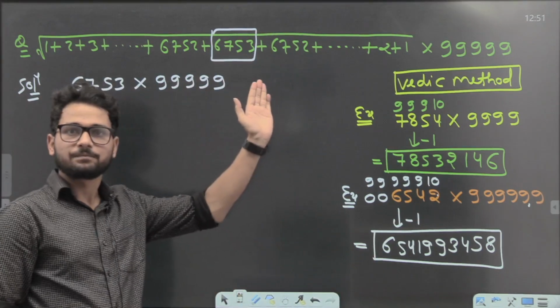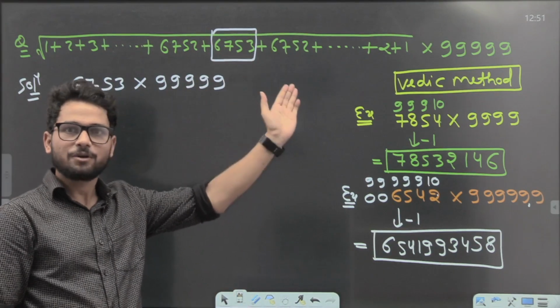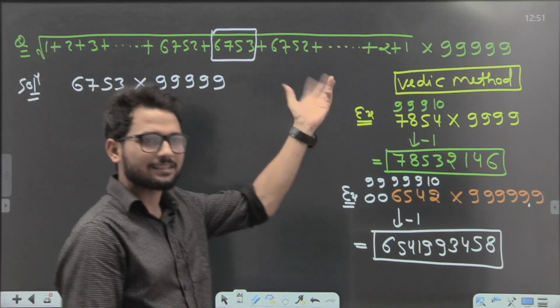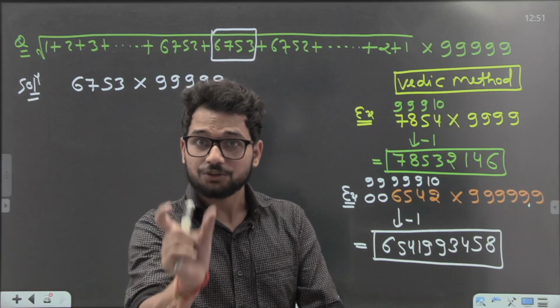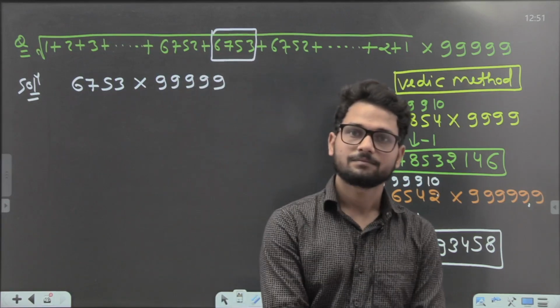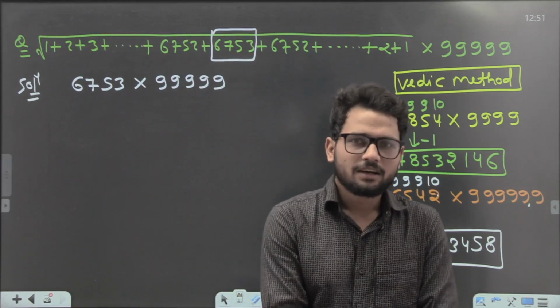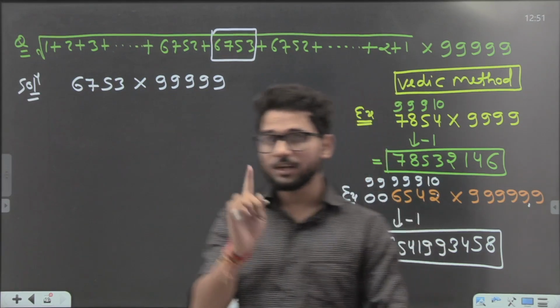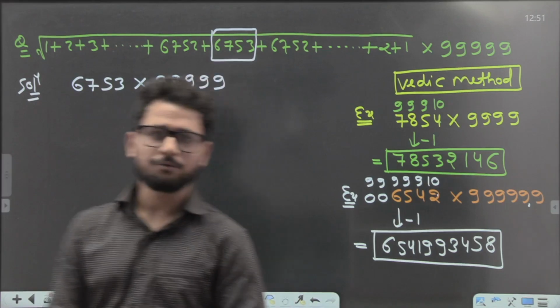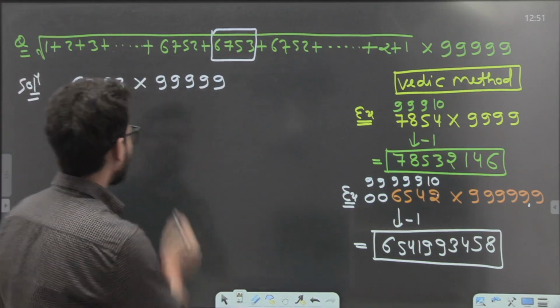Look at the question. If you see this question, it is not about plus or minus or multiplication and so on. It is about a pattern. It is about a short trick. This question is somewhat tricky, so we have to apply a tricky method here. That's why, for each and every concept, I will give you the shortcut. Now come to the question.